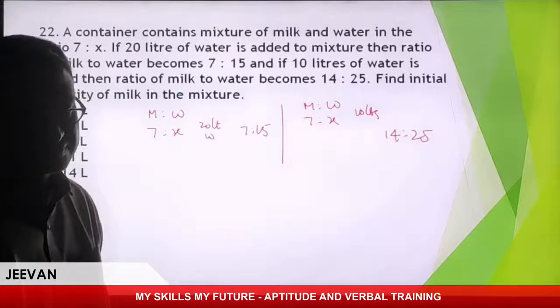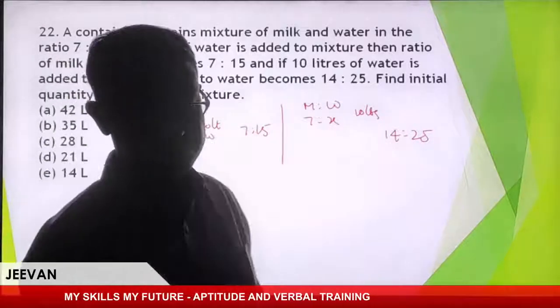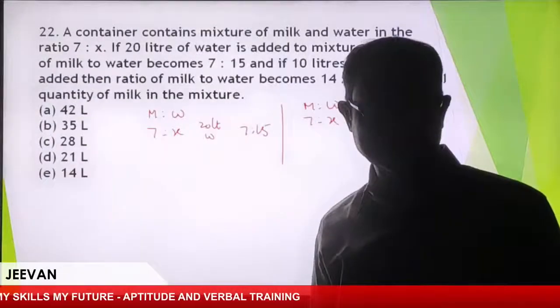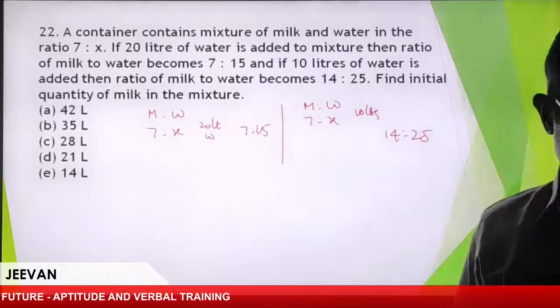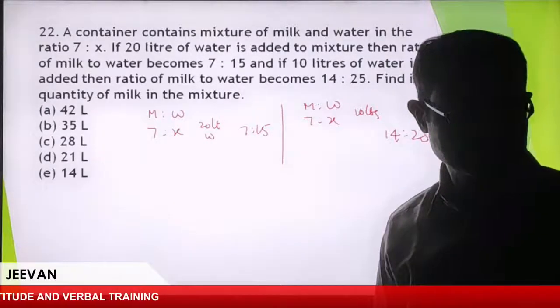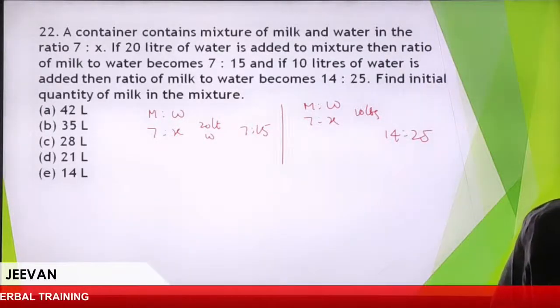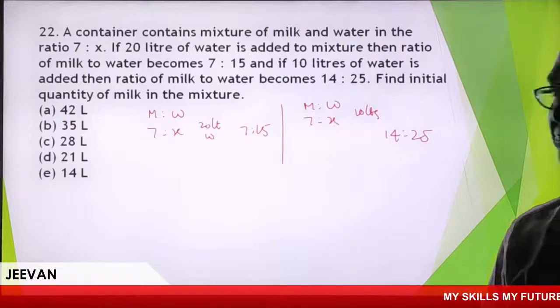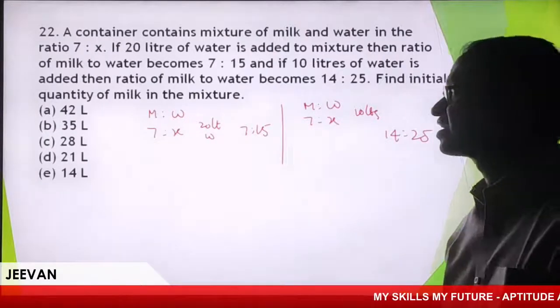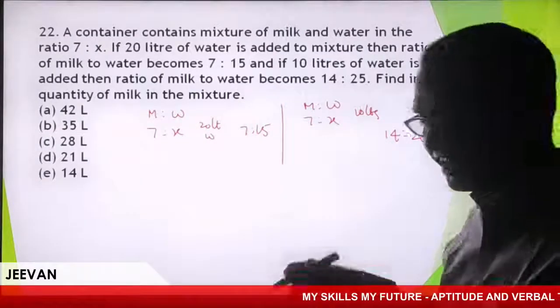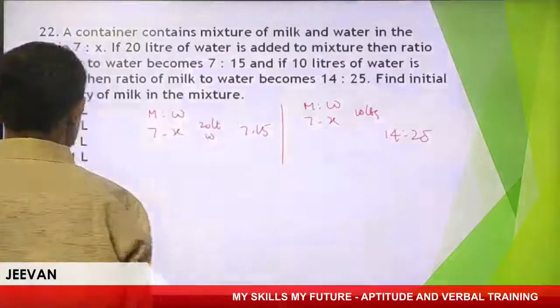Anyone, please? What is the answer? Shall I take it through the options?